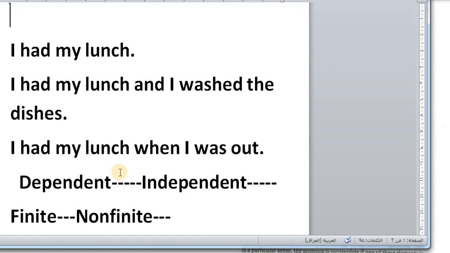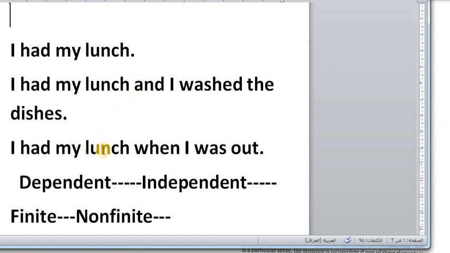In saying I had my lunch, we present one idea, which is about having the lunch. This sentence is called a simple sentence because it contains only one thought or idea. While in the sentence I had my lunch and I washed the dishes, here we've got two ideas: the idea about having lunch and the idea about washing dishes, combined with the conjunction and.